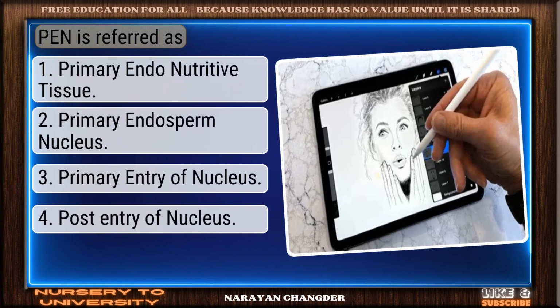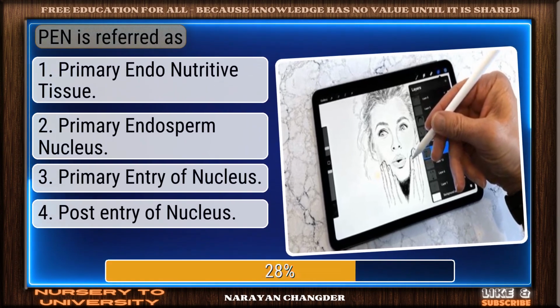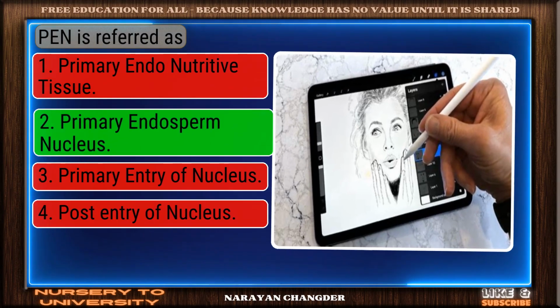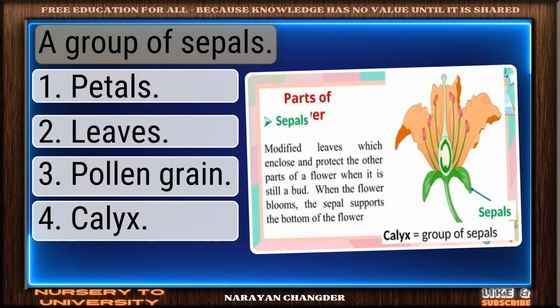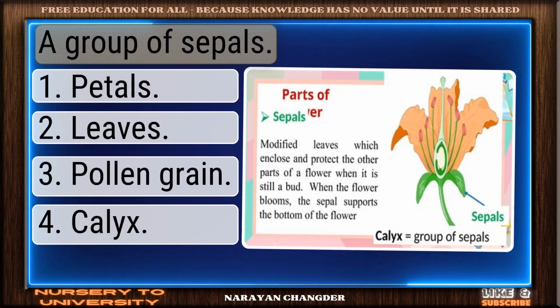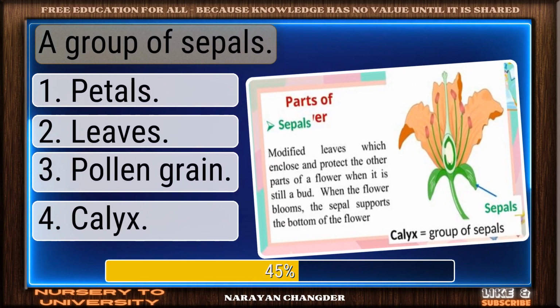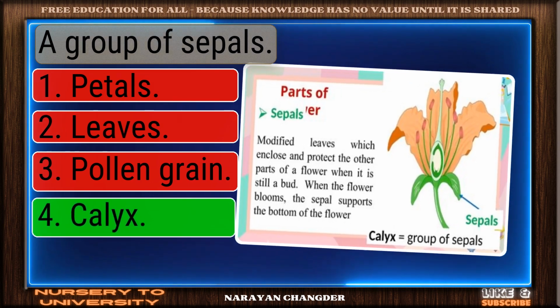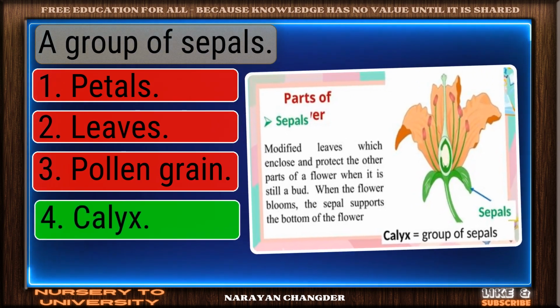Question number 288. PEN is referred to as. Right again. Primary endosperm nucleus is a valid answer. Question number 289. A group of sepals. Clear logic. Your choice, calyx, is sound and 100% true.